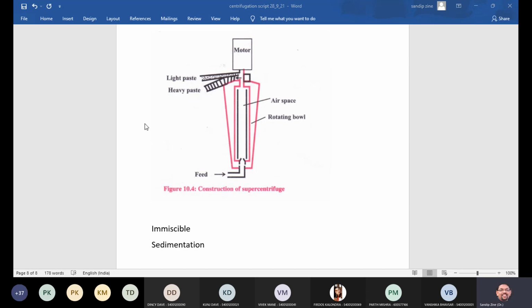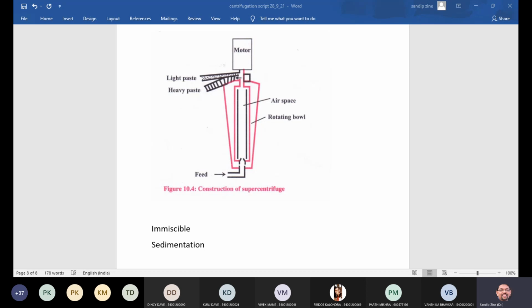In construction, it consists of a long hollow cylindrical bowl of a small diameter which is suspended from a flexible spindle at the top, and the bottom is fitted loosely in a kind of bush arrangement, isn't it? So this is the overall construction.